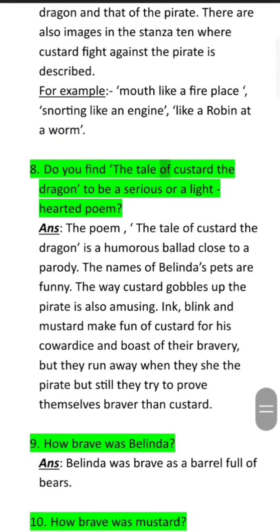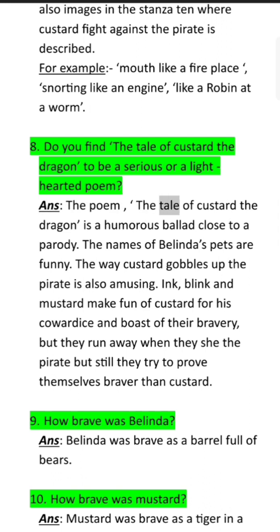Do you find The Tale of Custard the Dragon to be a serious or a light-hearted poem? Ans. The poem, The Tale of Custard the Dragon, is a humorous ballad close to a parody. The names of Belinda's pets are funny. The way Custard gobbles up the pirate is also amusing. Ink, Blink and Mustard make fun of Custard for his cowardice and boast of their bravery. But they run away when they see the pirate, but still they try to prove themselves braver than Custard.